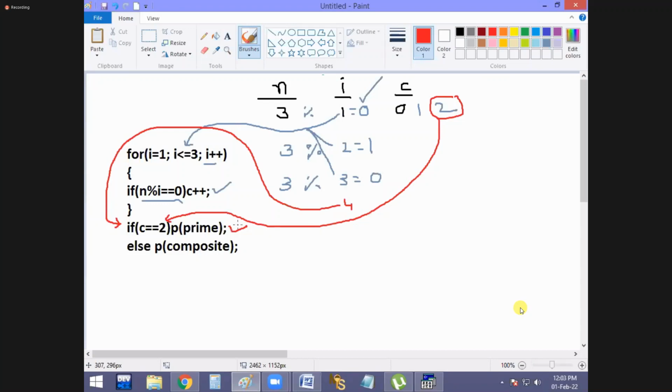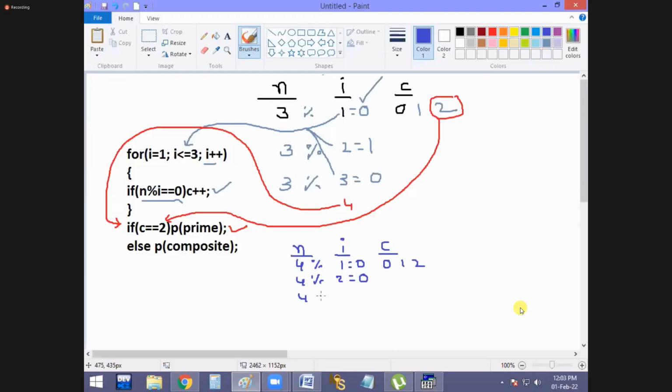Everyone, very clear? Okay, right. Now watch it, guys. This time same program, but a different example. Now N value, for example, 4. And I value again 1. And count value 0. 4 % 1 is 0, no? Then count value is incremented. 4 % 2 is also 0, no? Again count value incremented.